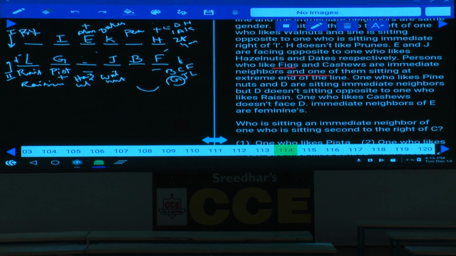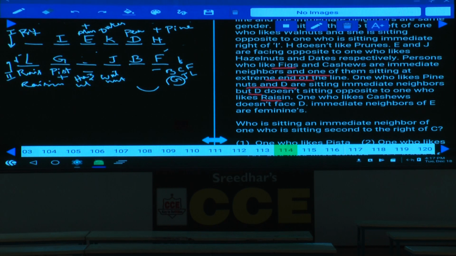Those sitting at the extreme ends are immediate neighbors, and the one who likes pine nuts and D are seated immediate neighbors. Tell me, where should this pine nut and D be? Pine nut and D are immediate neighbors, but D is not seated opposite to the one who likes raisin. D cannot be opposite to L. As D cannot be opposite to L, this must be D. This D is seated adjacent to pine nut. Now, tell me who is pine nut here? Pine nut must be H. H is pine nut.